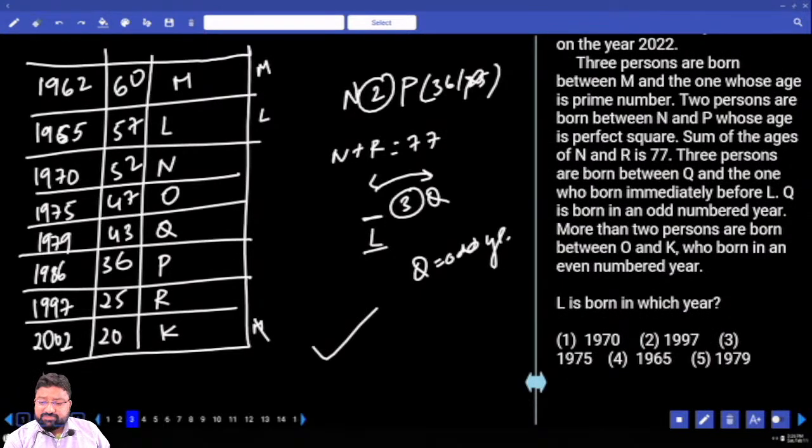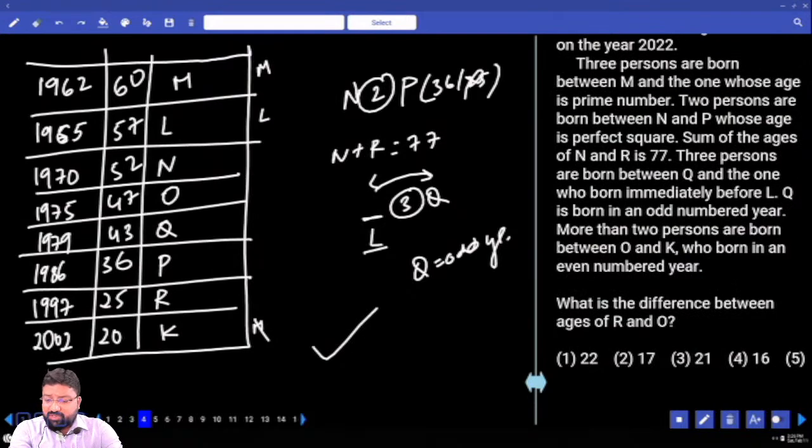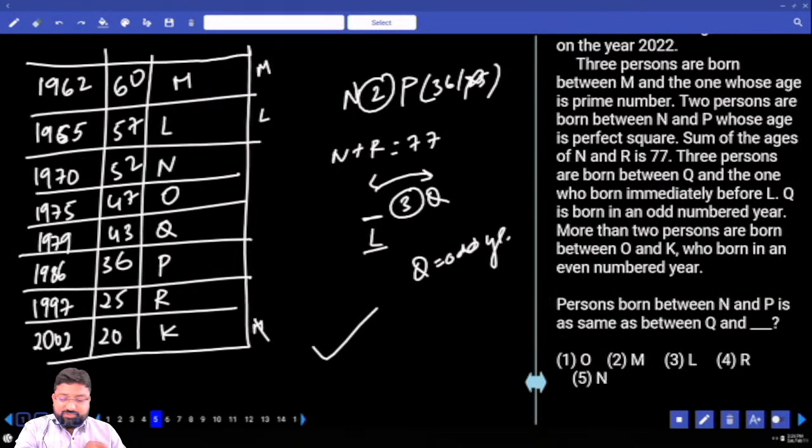L is born in which year? 1965. What is the difference between the ages of R and O? How many years is R? 25. What about O? 47. 25 and 47. Difference is 22.